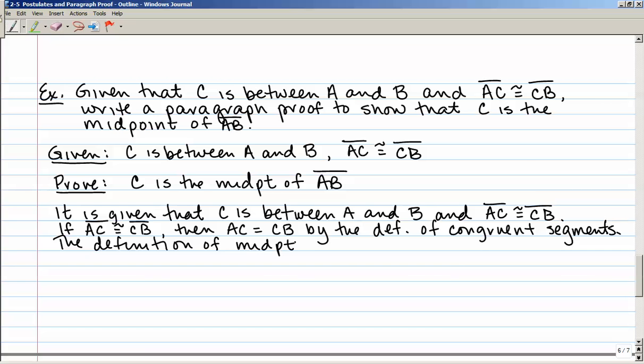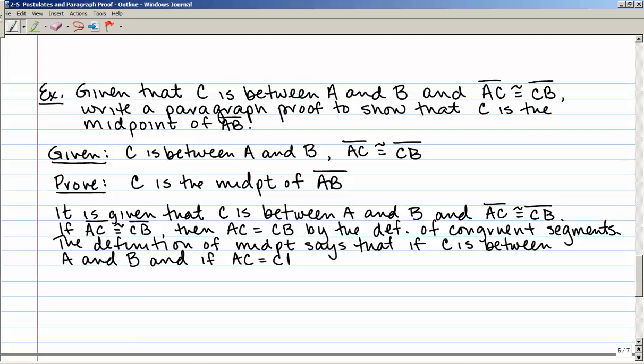if you remember back to chapter 1, the definition of midpoint says that if C is between A and B, and if AC is equal to CB, then C is the midpoint of AB.